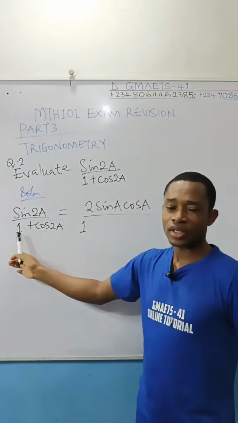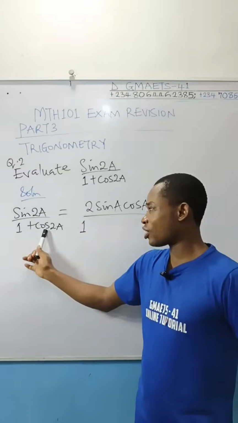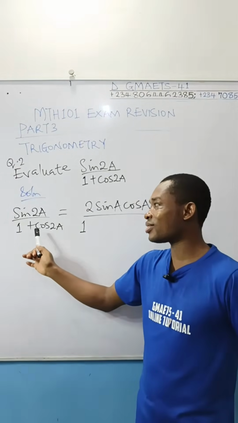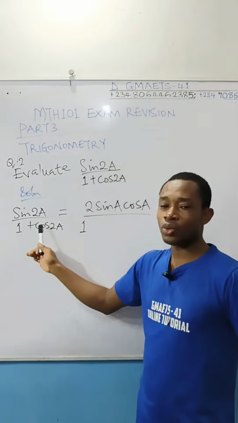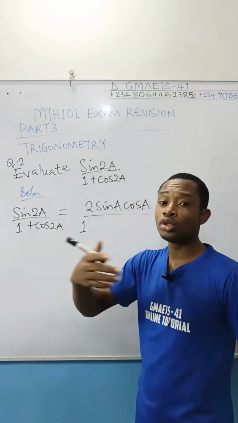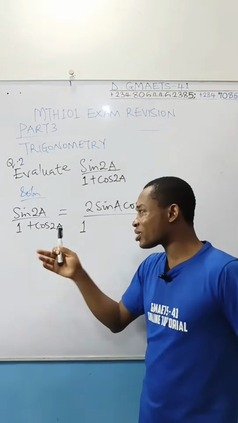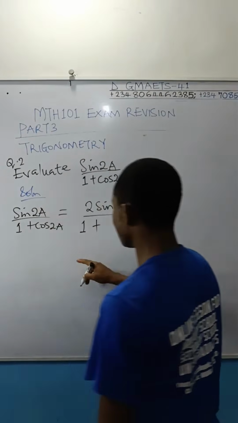But if I do that substitution, nothing can cancel. If I replace cos 2a with its identity, then you can start seeing something that could cancel. 1 is simpler than cos 2a, and so I want to rewrite this as cos 2a.